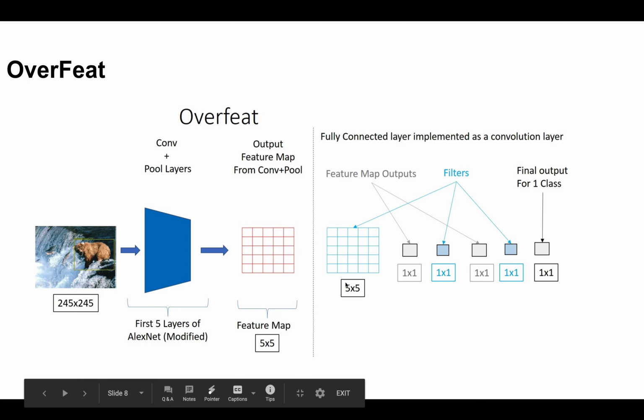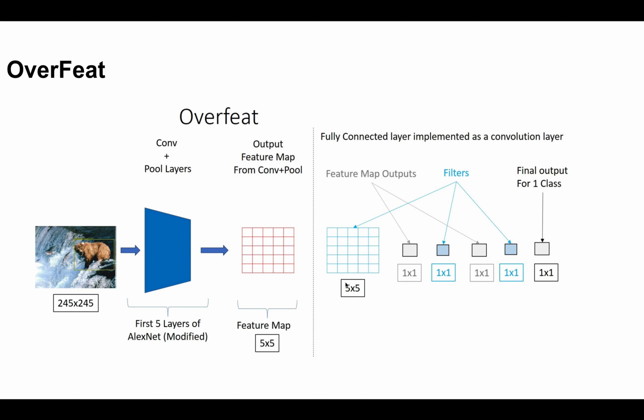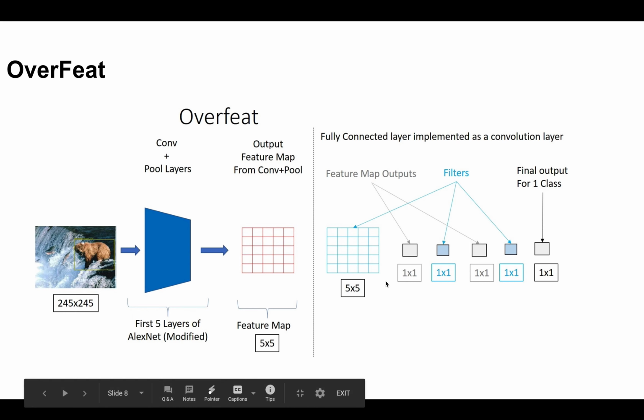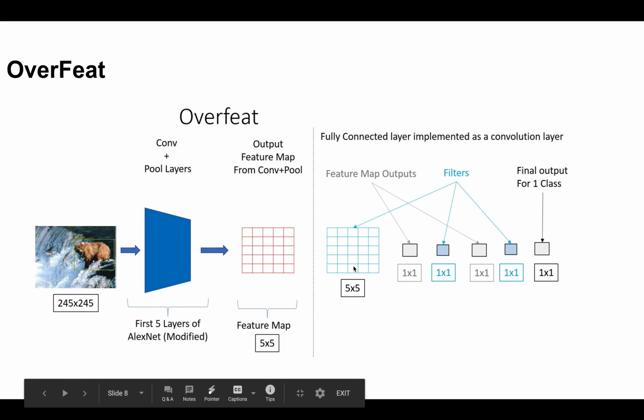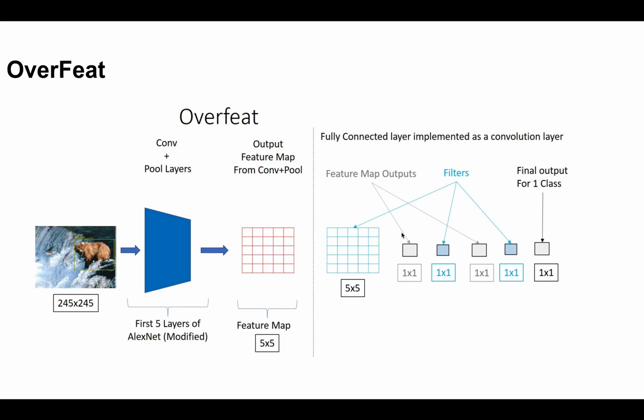Then comes a fully connected, dense layer. How are we convolving that? The 5 by 5 feature matrix as input is convolved with a 5 by 5 kernel, and we get a result of 1 by 1. We can choose the depth according to whatever we require.